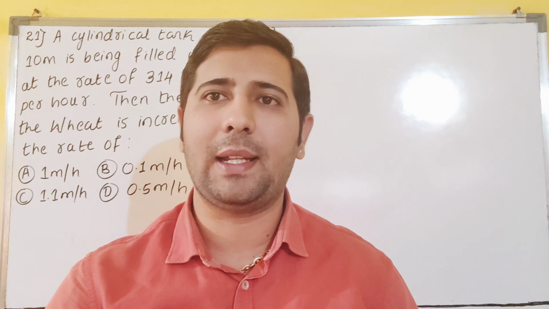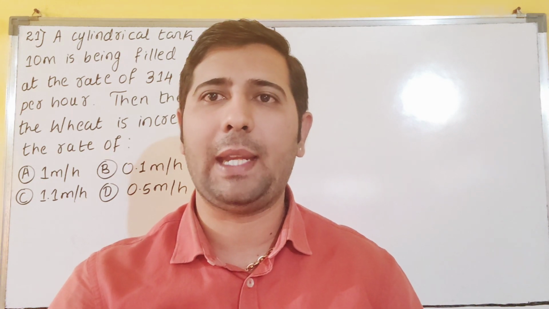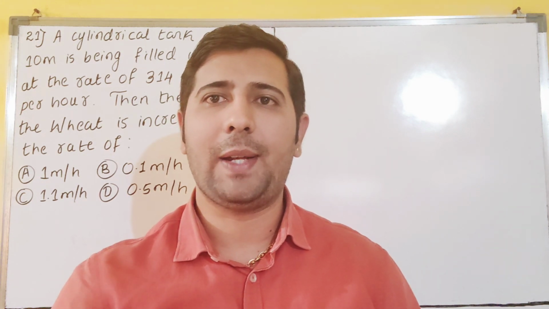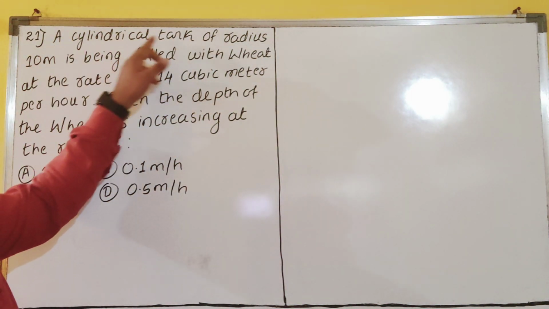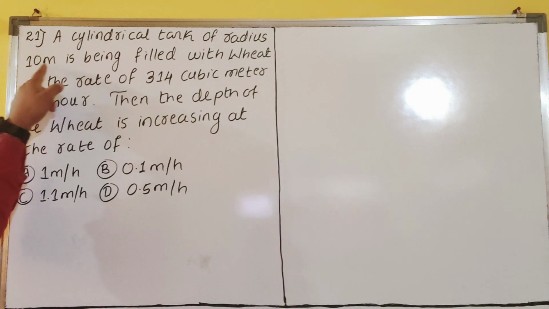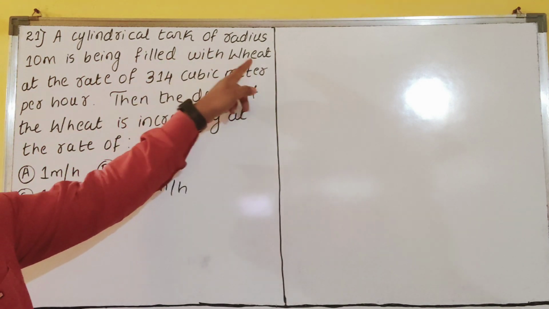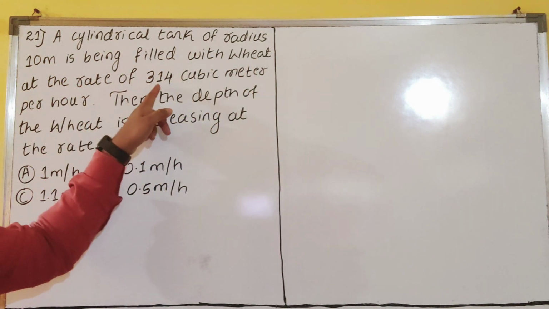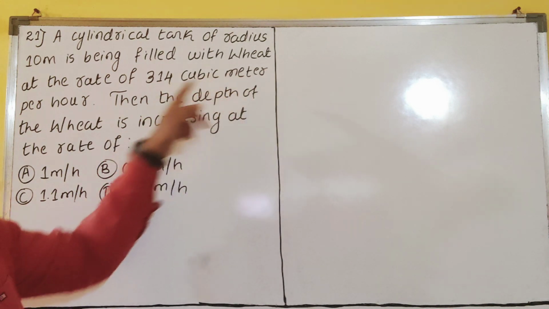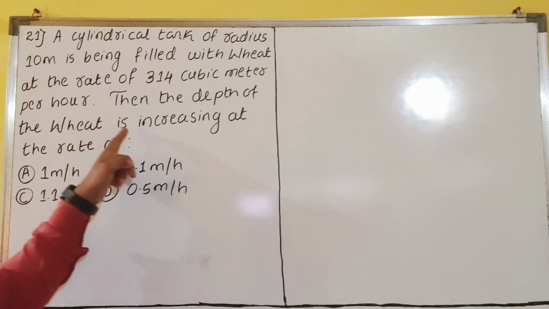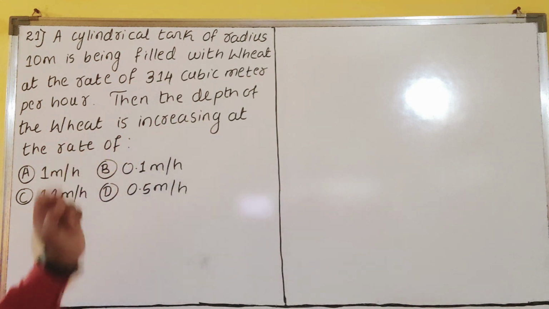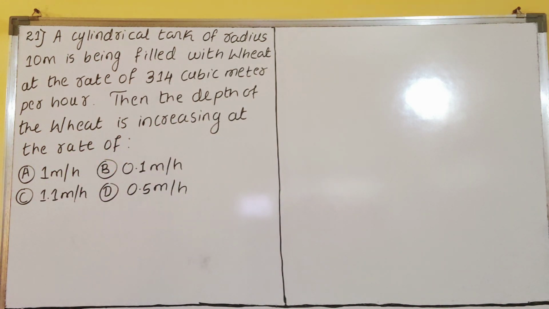In today's class we are learning application of derivative remaining MCQ questions, dear students. Now let us see question number 21. What they had asked: a cylindrical tank of radius 10 meter is being filled with wheat at the rate of 314 cubic meter per hour. Then the depth of the wheat is increasing at the rate of what? They are given four options, dear students.